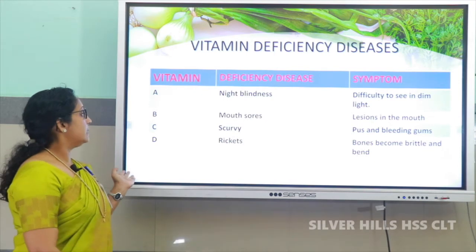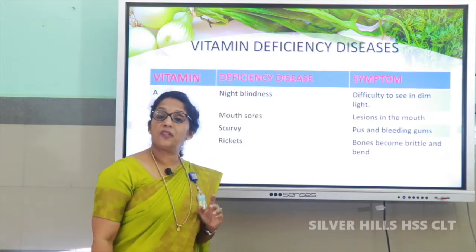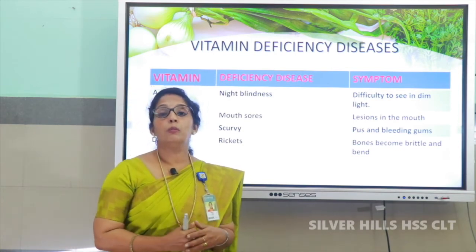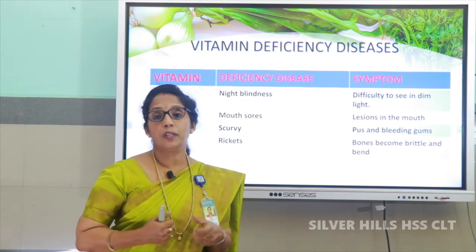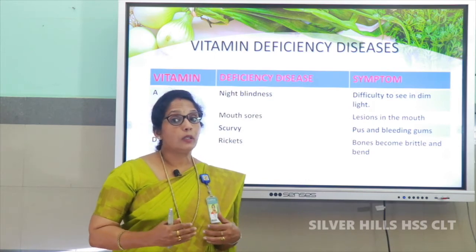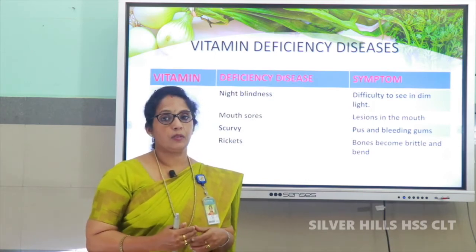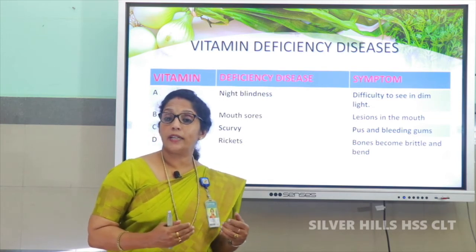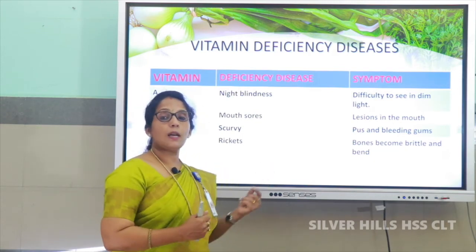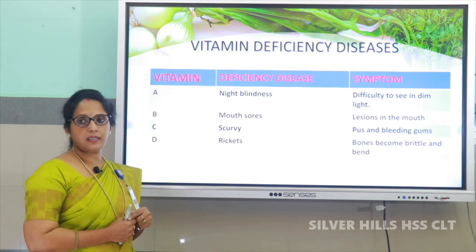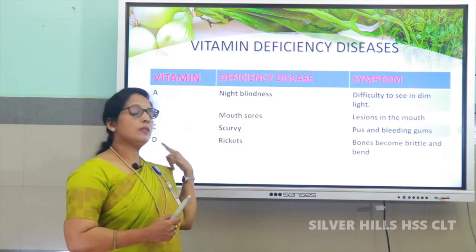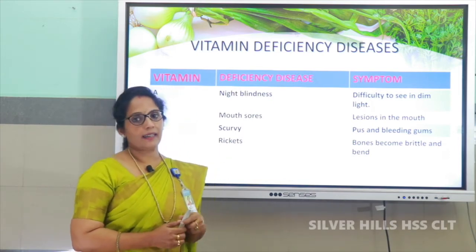Then vitamin D. Deficiency of vitamin D causes rickets, that is, bones are not strong. Your bones can't withstand or hold your weight. As a result, your bones will be bending. That's the condition of rickets. So, include a lot of vitamin D rich foods and also stand in sunlight, that is, morning sunlight as well as evening sunlight is rich in vitamin D. So, these are some of the vitamin deficiency diseases: A causes night blindness, B mouth sores, C scurvy, and vitamin D rickets.